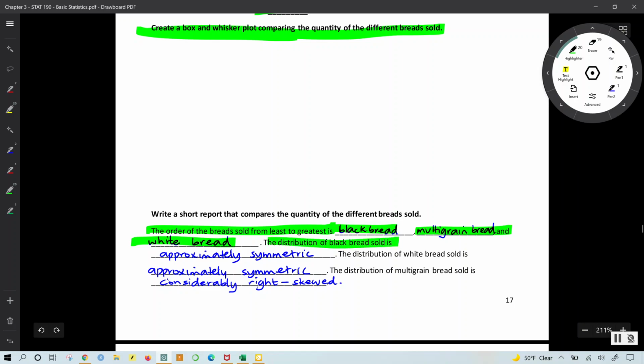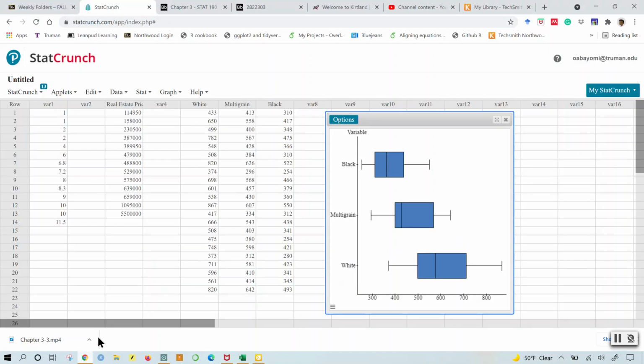The distribution of black bread is approximately symmetric. How do I know this? Going back, I can see that for black bread, the distances between the median and the whiskers are about the same. For multi-grain, however, the box to the right is really big. This space is way bigger than this, so this is definitely considerably right-skewed. For the other one, I don't see much of a difference, so I'm going to call it approximately symmetric.